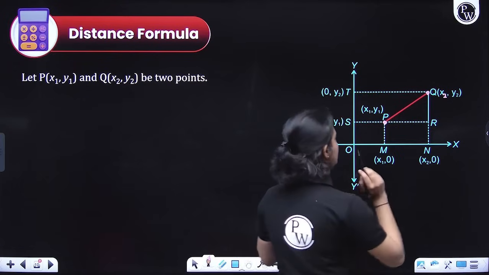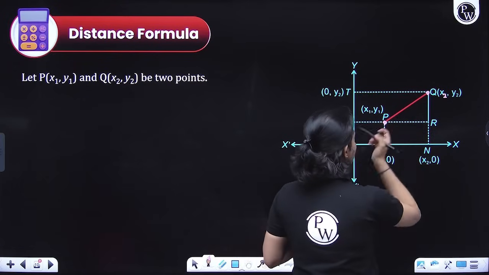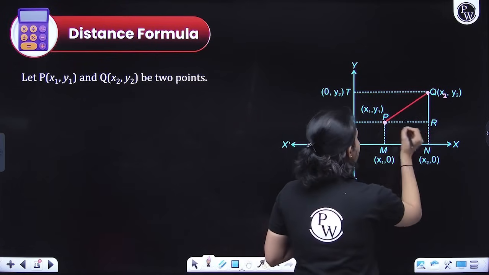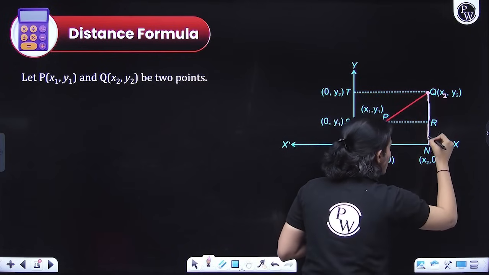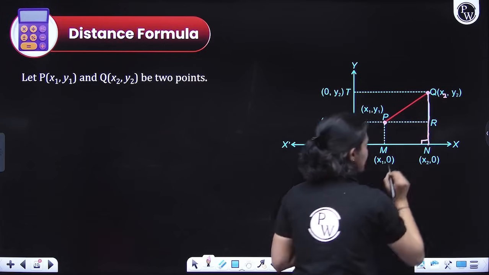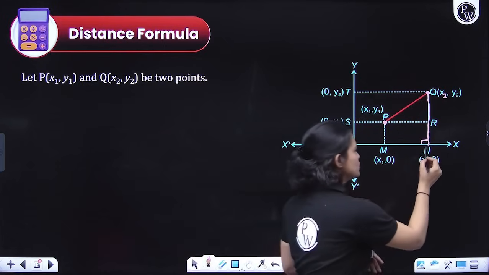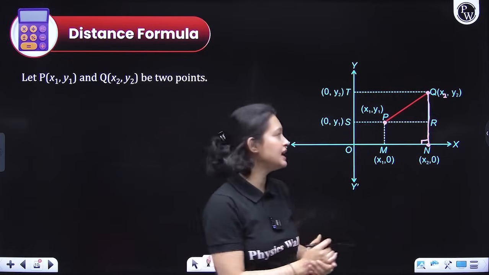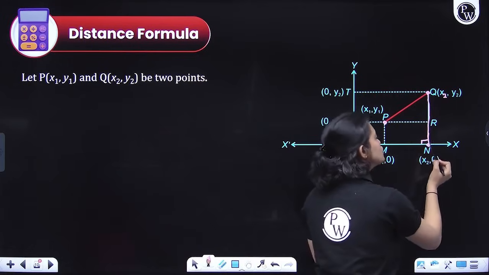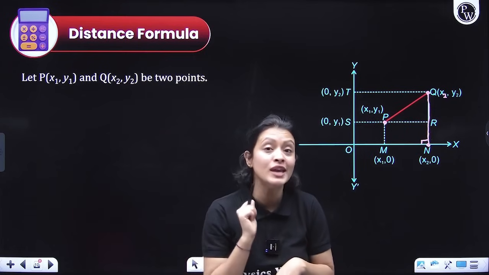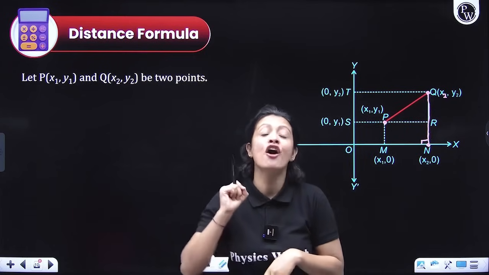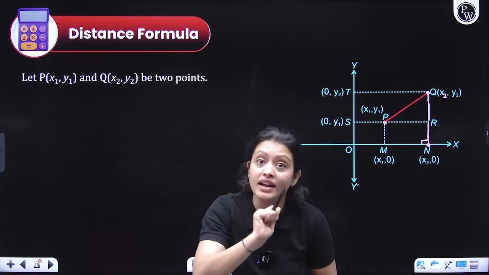First of all, they have drawn a perpendicular line from Q to the x-axis. Let's suppose this is point N. Now think about it, guys. What would be the distance of Q from the x-axis? We know that the distance of a point from the x-axis is the y coordinate, right?